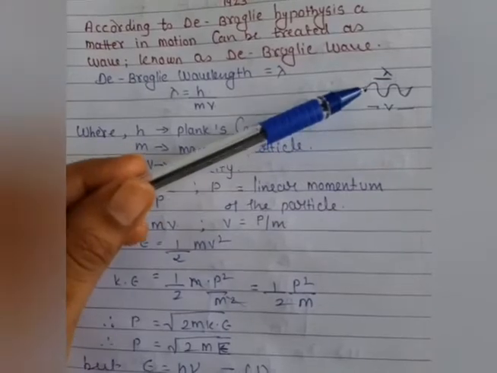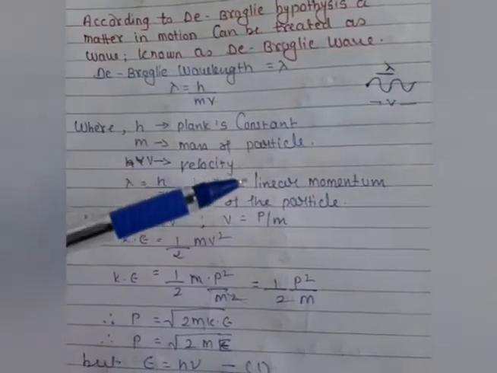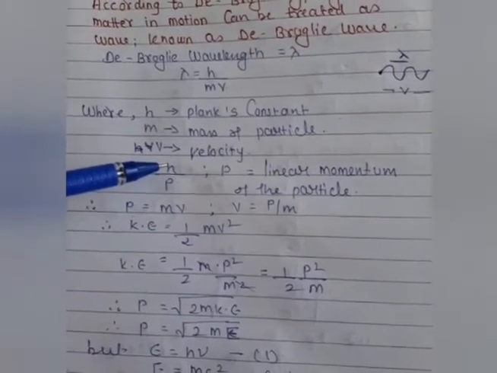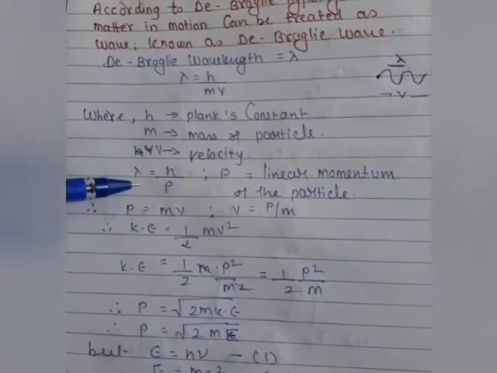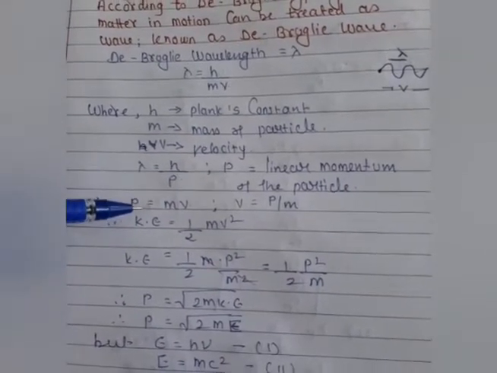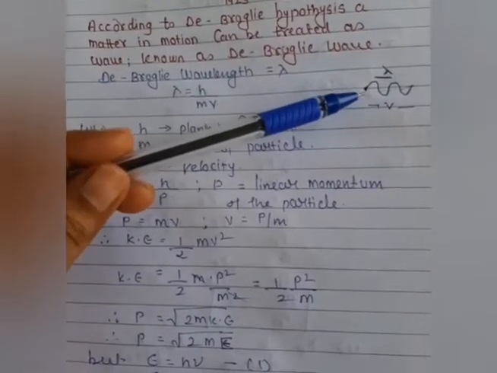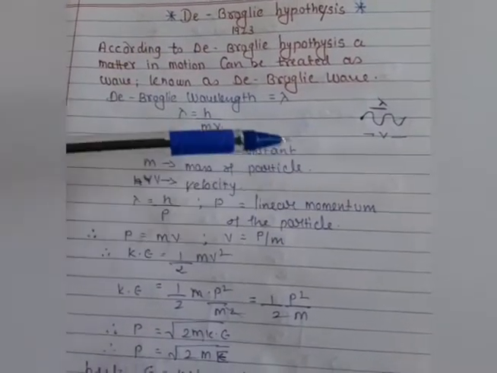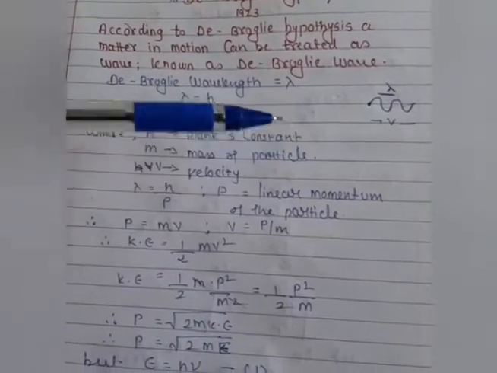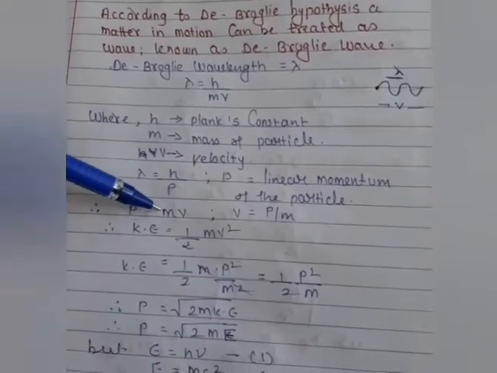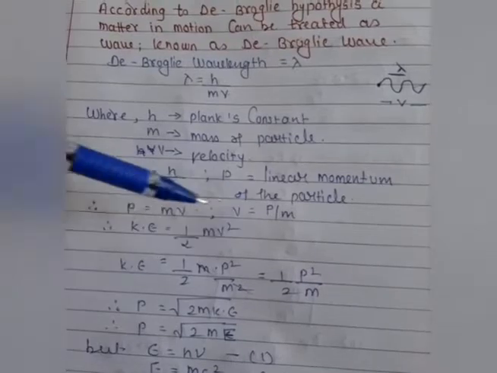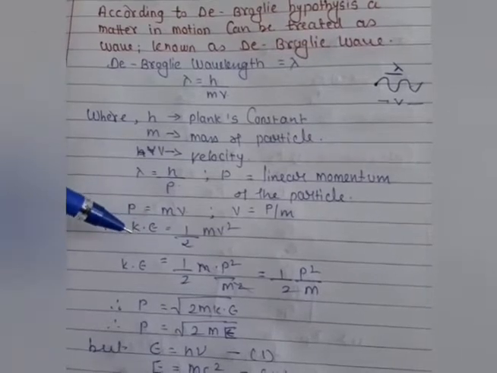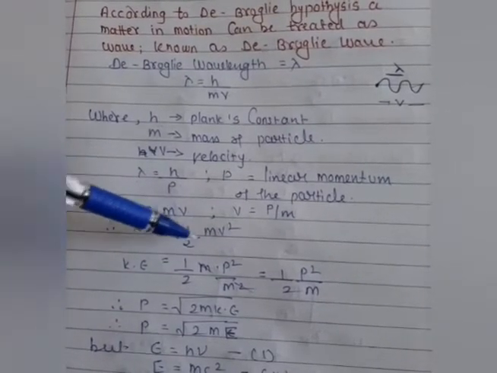As you know very well, students, the particle is traveling in a straight line direction, so we consider here the linear momentum of the particle, and here we have the Planck constant, and here the wavelength of that particle. As we know the momentum formula, when the particle travels, it has some momentum. Any particle that is moving has mass and velocity, so we consider the momentum. So p is equal to mv, so v is equal to p by m. So here we get the kinetic energy, and when the particle is moving, it has energy. This energy is nothing but the kinetic energy, that is 1/2 mv square.